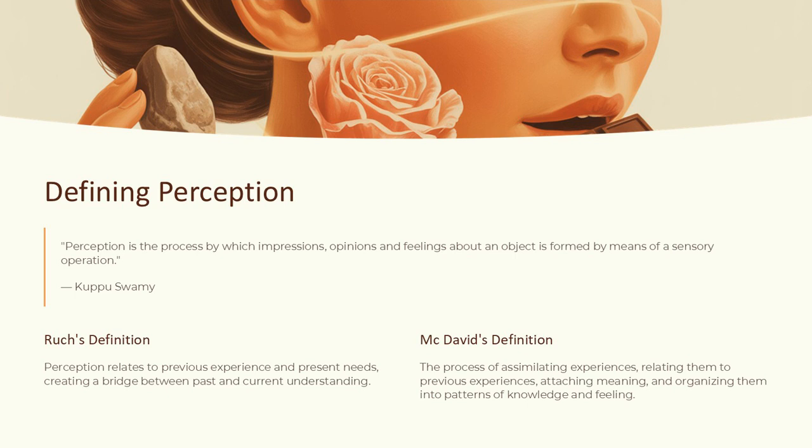Defining perception. Perception is the process by which impressions, opinions, and feelings about an object are formed by means of a sensory operation. Kuppuswamy. Roosh's definition: perception relates to previous experience and present needs, creating a bridge between past and current understanding. McDavid's definition: the process of assimilating experiences, relating them to previous experiences, attaching meaning, and organizing them into patterns of knowledge and feeling.